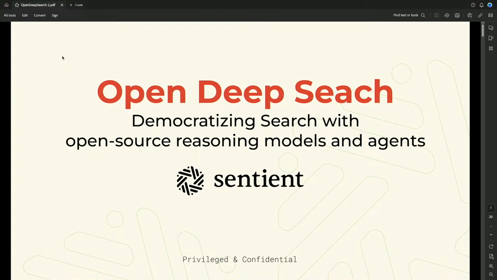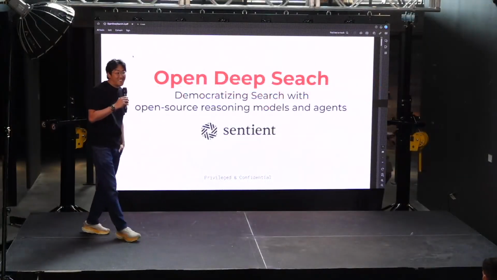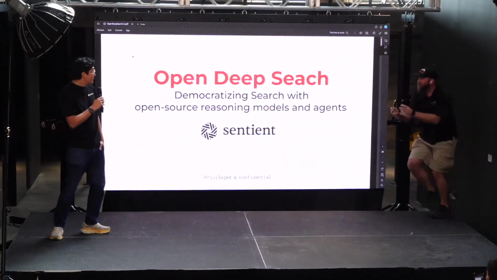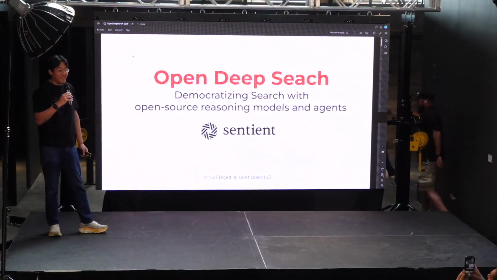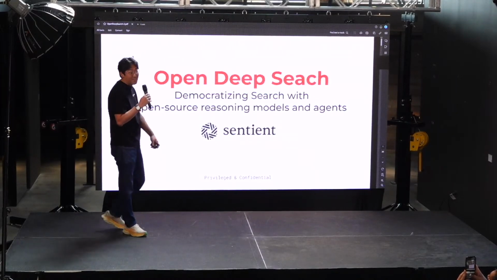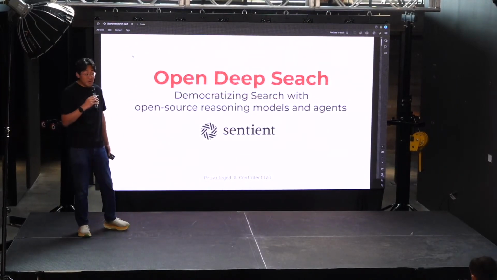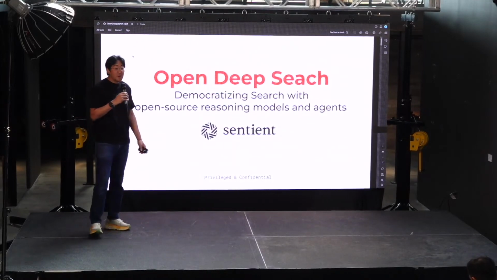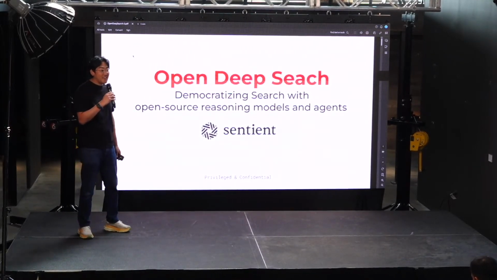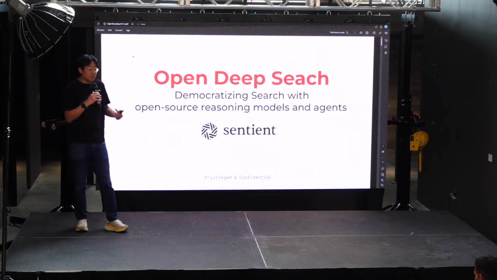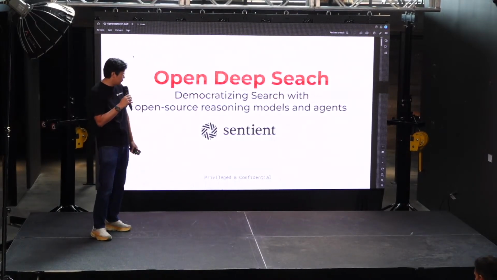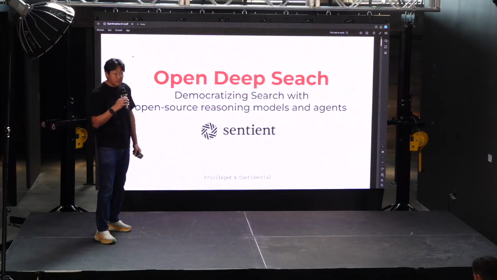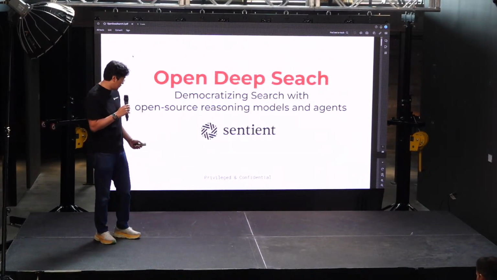Our goal is to combine the latest and greatest reasoning models that have been advancing recently, starting from Llama in the open source world, Qwen and DeepSeek models, with the reasoning agentic framework that Sentient provides, to give you the best performing open source search AI that matches the performance of all the closed source models.